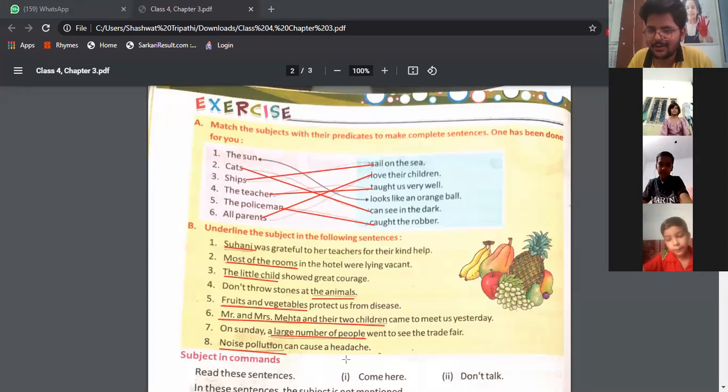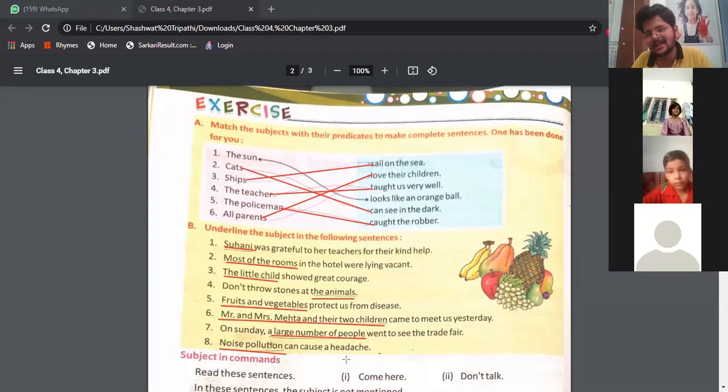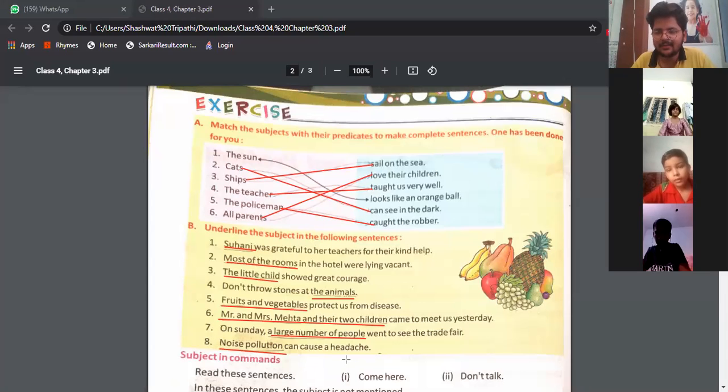Okay. So your homework is you will be completing the rest of the exercises of the chapter, and we will discuss it tomorrow. Is it clear, Sarvagya, Arnav and Maham? Yes, sir. Do the remaining part of the exercise in the book, and we will discuss it tomorrow. Okay? Okay, sir.